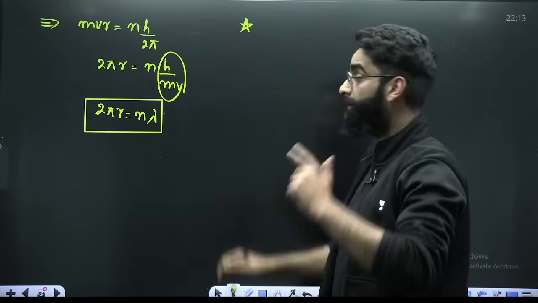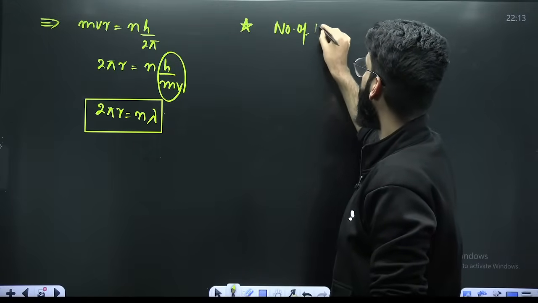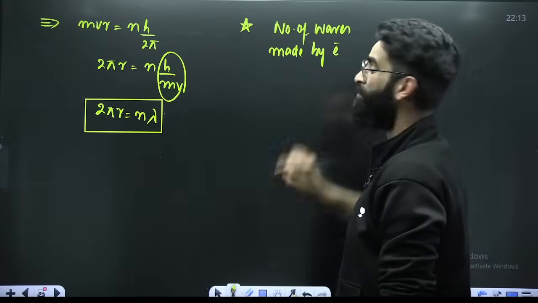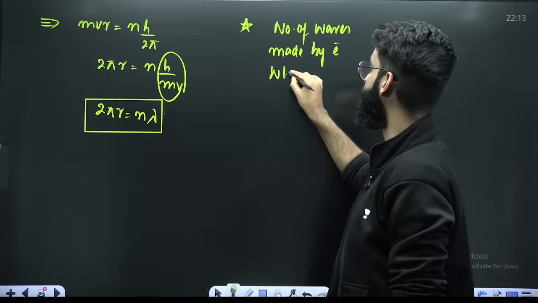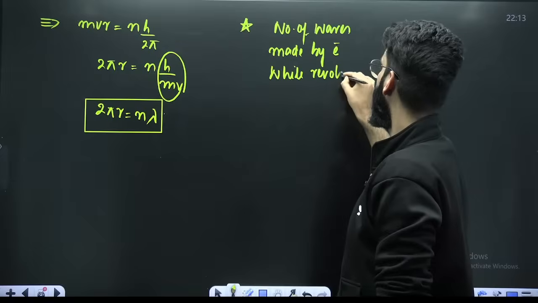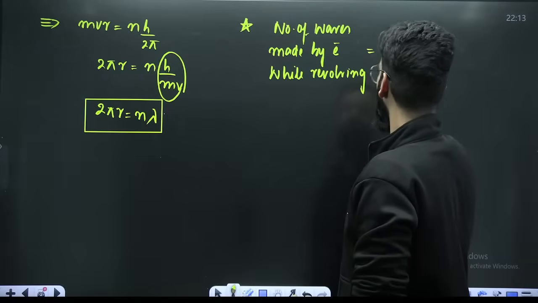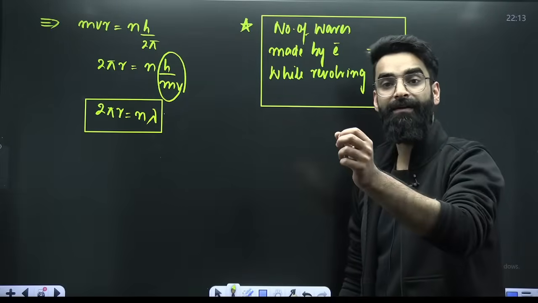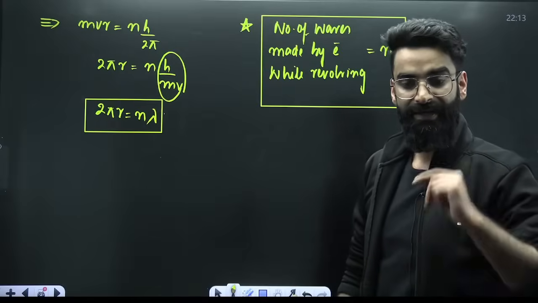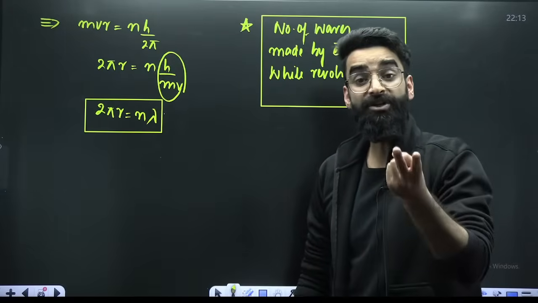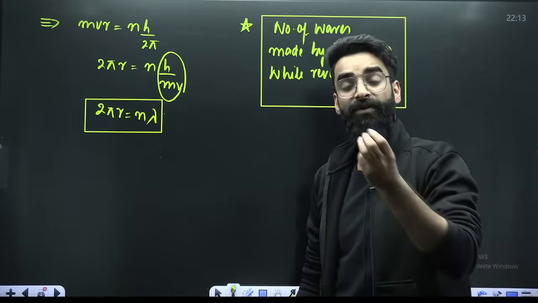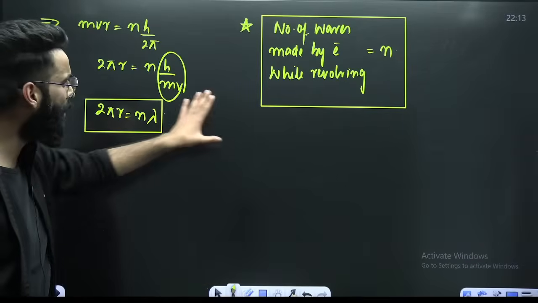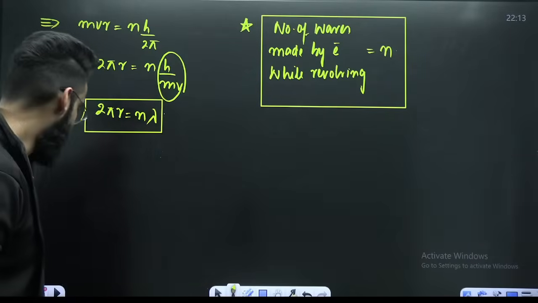Similarly, there will be one more question asked. Number of waves made by an electron while revolving around the nucleus is always equal to n. For example, if the electron is revolving in shell number 1, one wave will be made by the electron. If the electron is revolving in shell number 2, there'll be 2 waves made by the electron. If electron is revolving in shell number 3, there'll be 3 waves made by the electron. Right? Do remember all these results which are related particularly to your de Broglie's hypothesis.